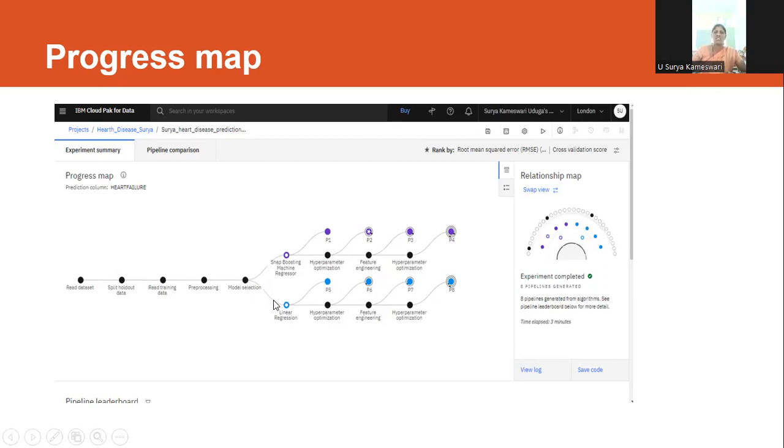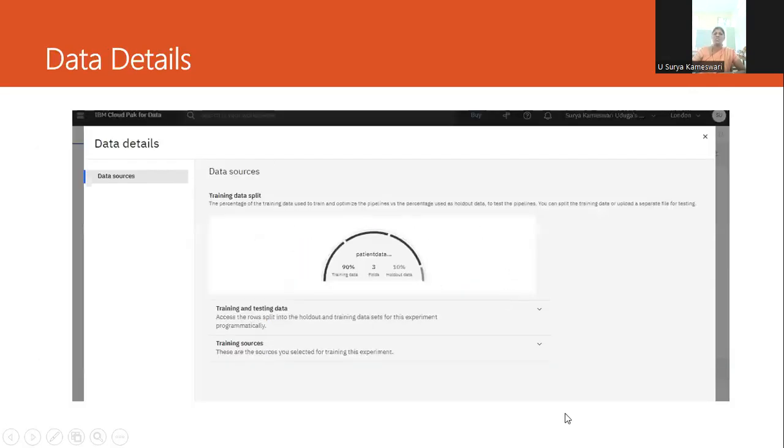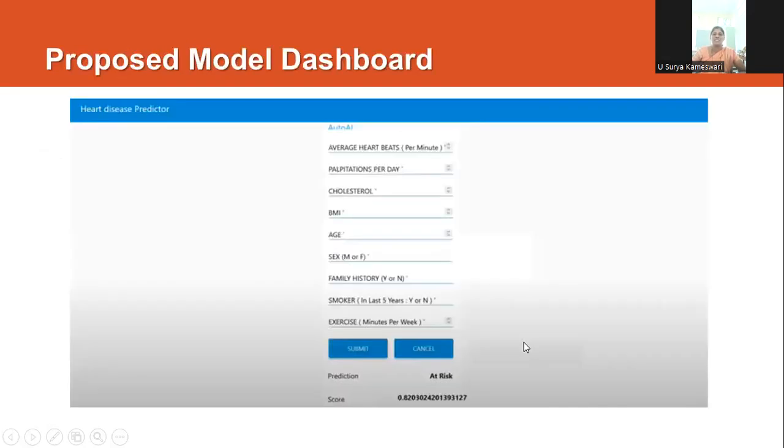And here, model selection. How do we select the model? Here we have Snap Voting, logistic regression, hyperparameter optimization, and feature engineering. So like this, we have different models, and after applying these models, it completes the feature transformers. After completing this, it selects a particular pipeline. Now see, here we can see the data details also. Here it is converted to 90, sorry, not 80, 90% to 10%. 90% is the training data, and 10% is the test data.